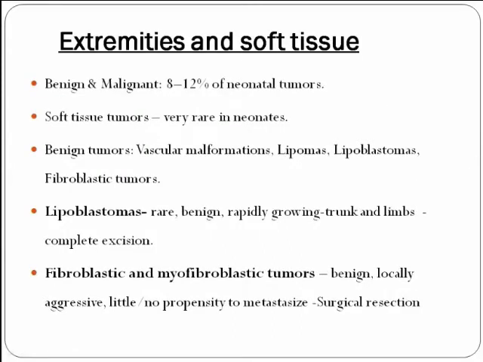Coming to extremities and soft tissues, the benign and malignant tumors are about 8 to 12% of the neonatal tumors. The soft tissue tumors are very rare in neonates. The benign tumors in extremities are vascular malformations, lipomas, lipoblastomas, and fibroblastic tumors. The lipoblastomas are rare, benign, rapidly growing, and are seen in the trunk and limbs. Complete excision is advised for lipoblastomas. Fibroblastic and myofibroblastic tumors are benign, locally aggressive tumors with little or no propensity to metastasize. Surgical resection is advised for these tumors.